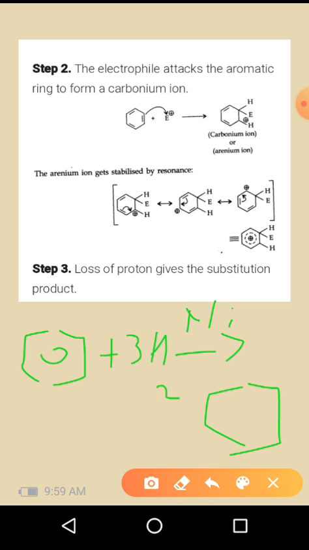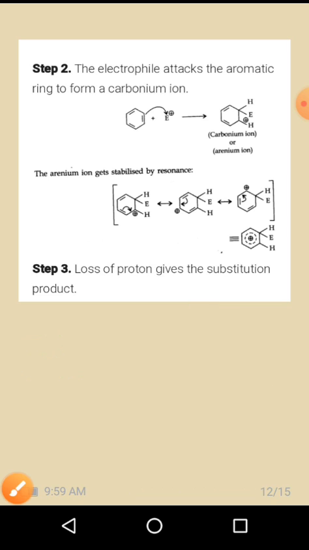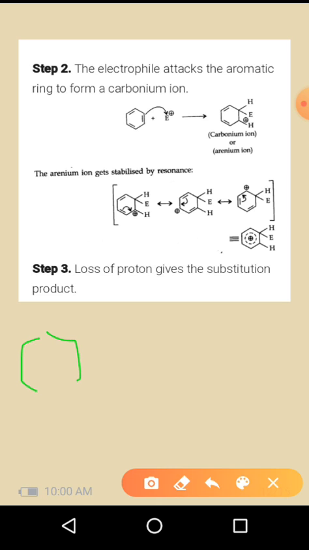Under ultraviolet light, when benzene reacts with an excess of chlorine molecules, that will give a hexachlorobenzene structure. So the same benzene molecule reacted with chlorine in UV light.